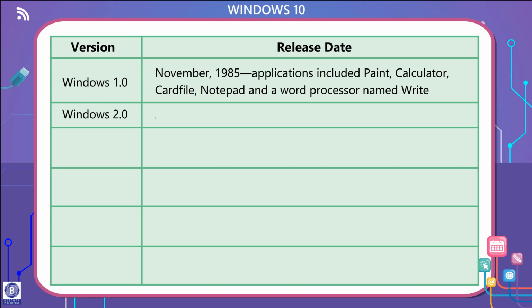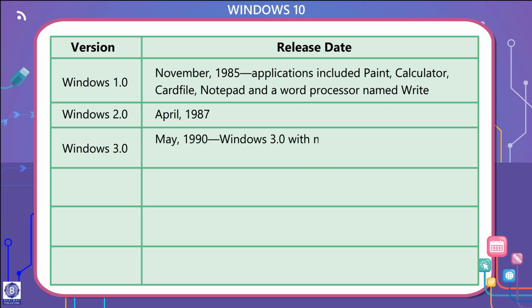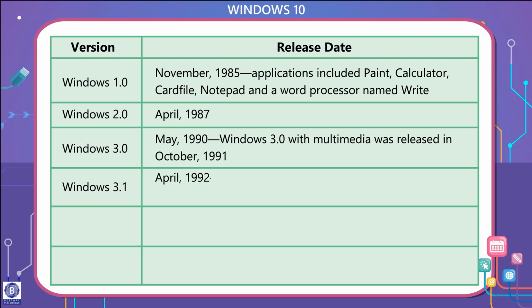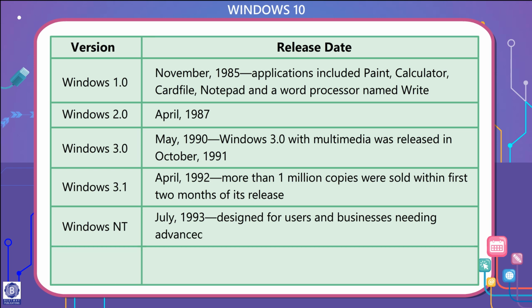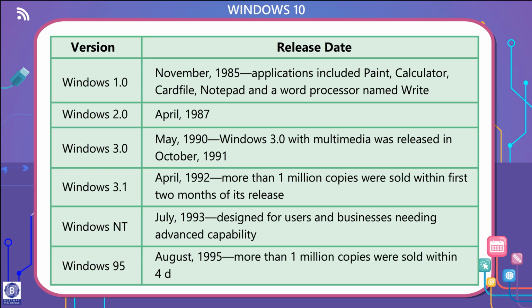Windows 2.0, April 1987. Windows 3.0, May 1990. Windows 3.0 with multimedia was released in October 1991. Windows 3.1, April 1992. More than 1 million copies were sold within the first 2 months of its release. Windows NT, July 1993, designed for users and businesses needing advanced capability. Windows 95, August 1995. More than 1 million copies were sold within 4 days.